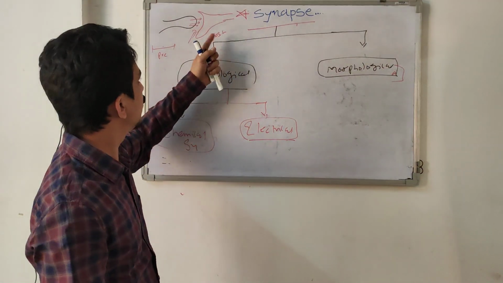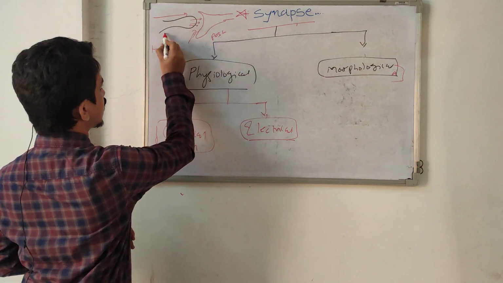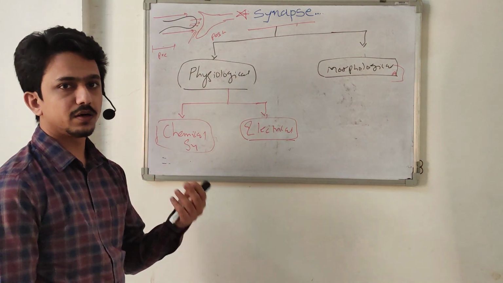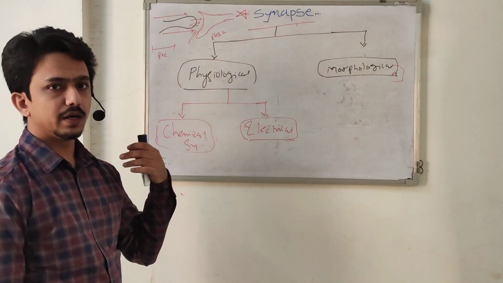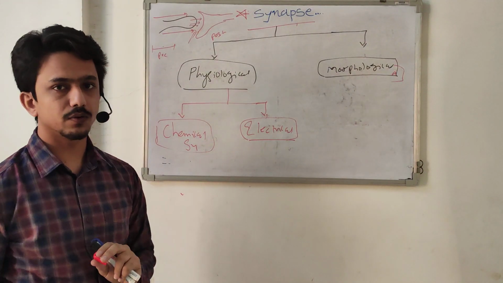Basically in a chemical synapse, the action potential or electrical current reaches the terminal button, also called the terminal knob, axonal terminal, synaptic knob, whatever, many words for this terminal part.